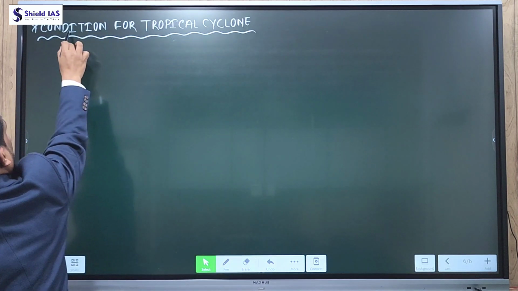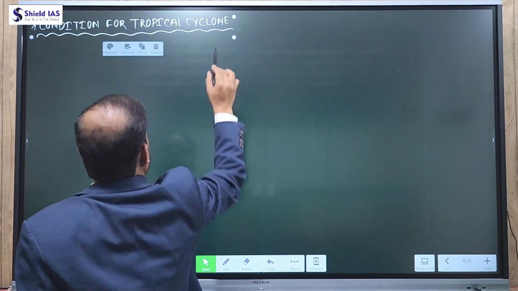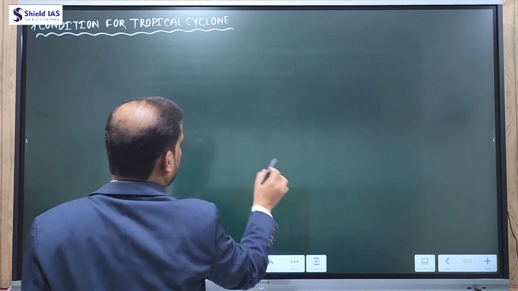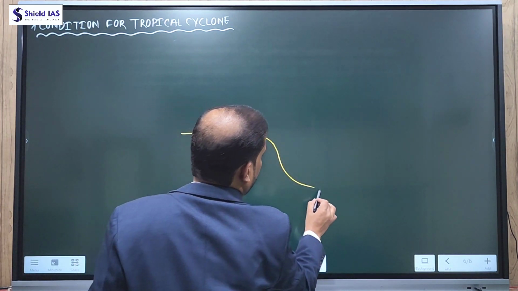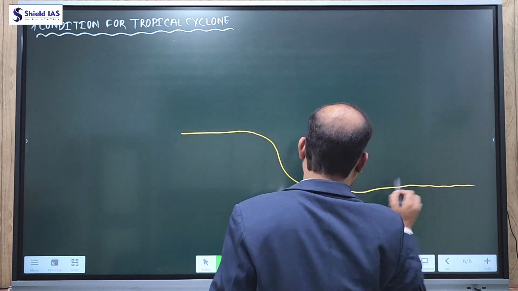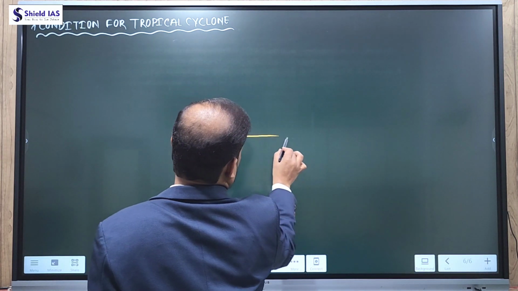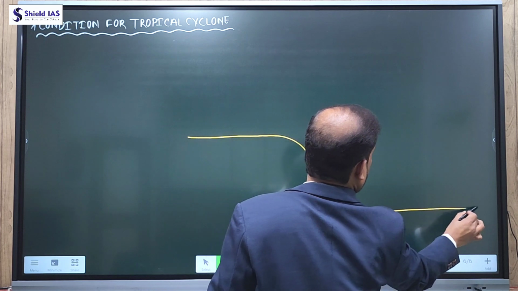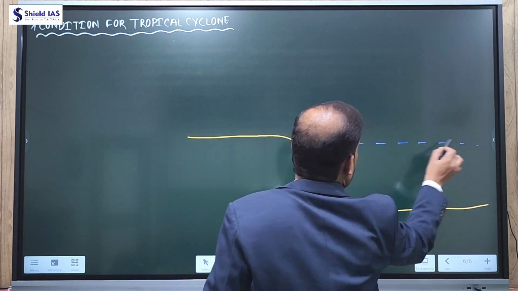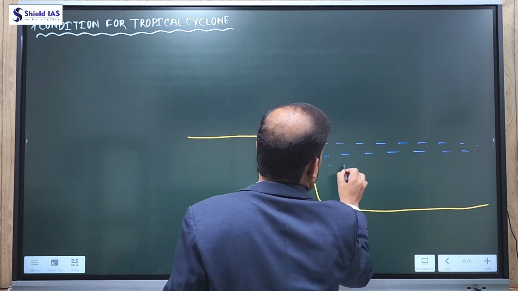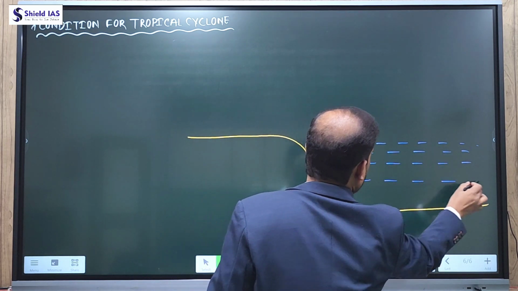Now the first condition required for the formation of tropical cyclone is, let's say for example, this is the land area and this is the continental shelf, then this is the water body. This is the continental shelf, then continental slope, then continental rise, then we have abyssal plain also.